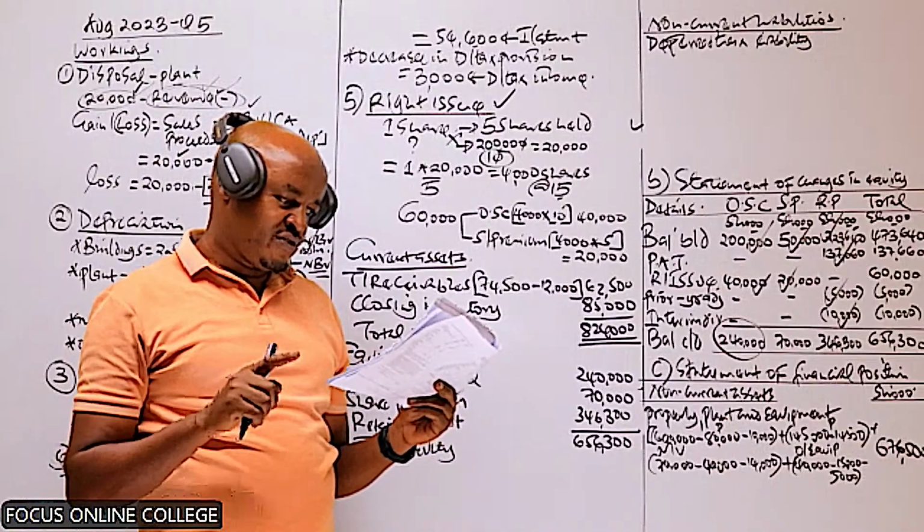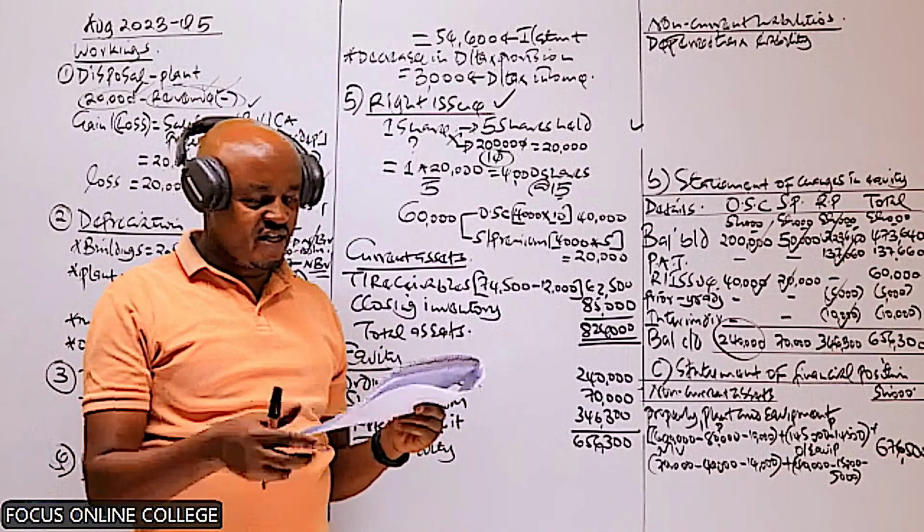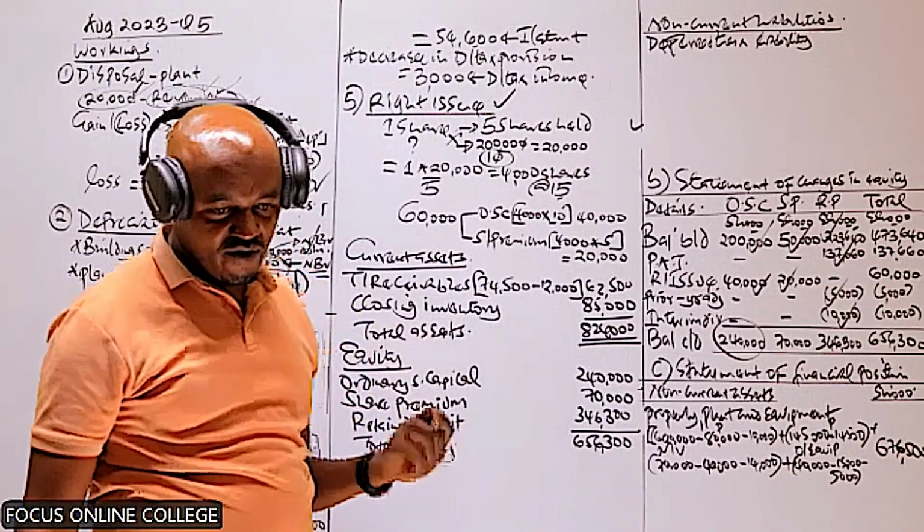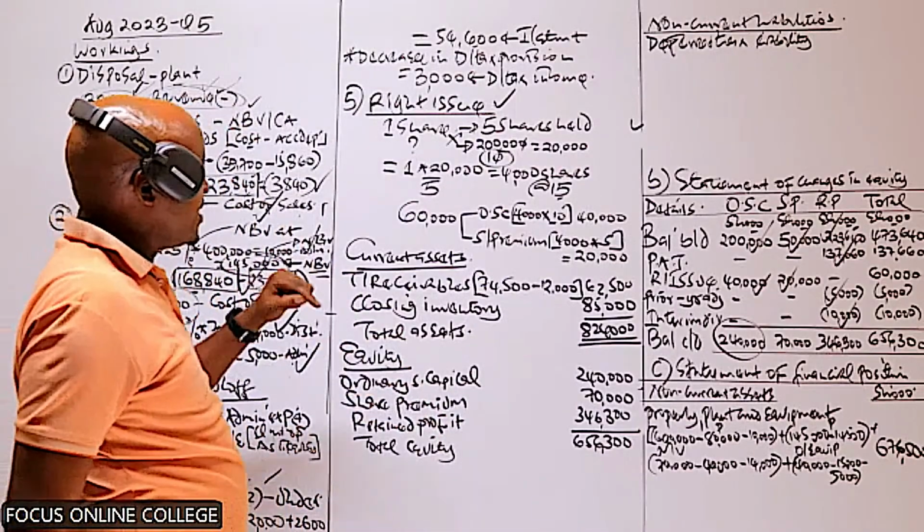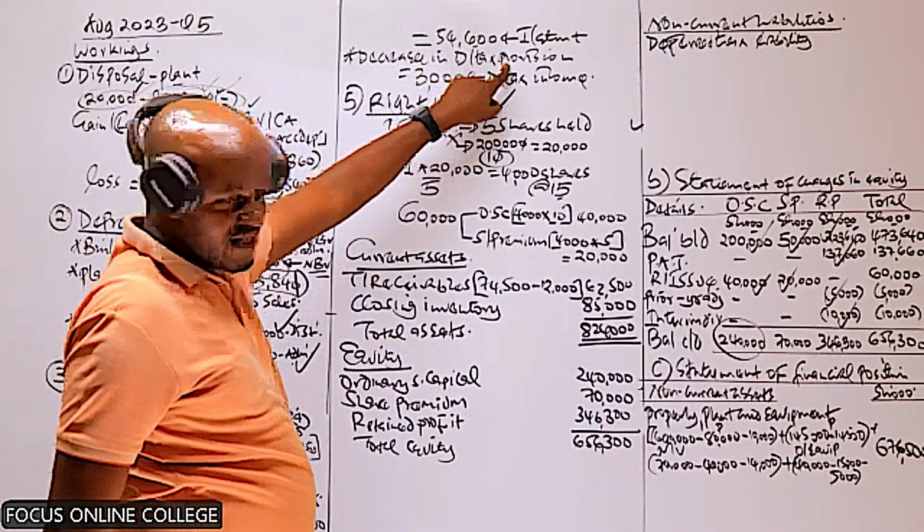Now what you have to recall is the information given in note number 4. We were told that during the current year, there was a decrease in deferred tax.